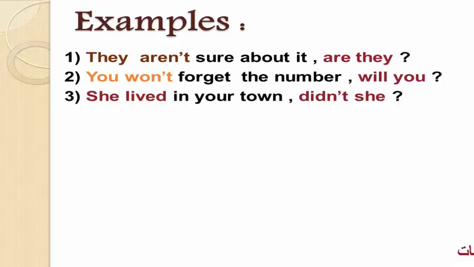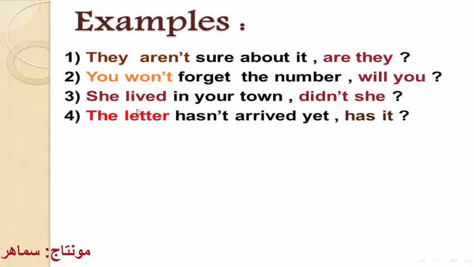But when we have ordinary verbs in the sentence, such as here the verb lived, we must use the helping verb did, and then make it negative, didn't she, because we have an ordinary verb lived in the second conjugation.